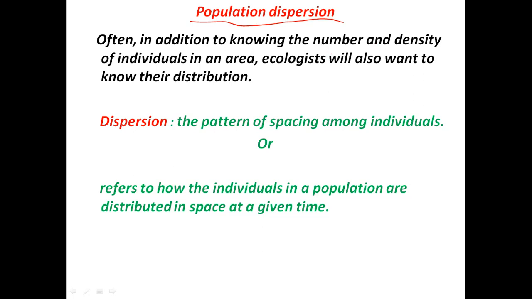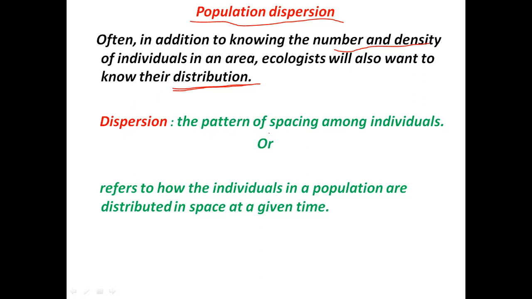Apart from population size and density of individuals in an area, ecologists also want to know the distribution of the individuals of a population. How the individuals of a particular population are distributed in an area is called dispersion.